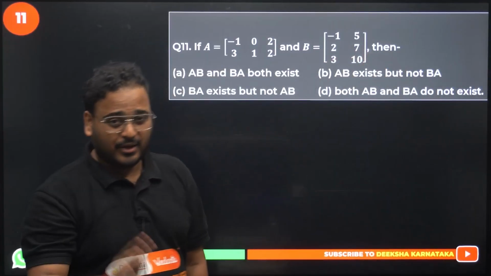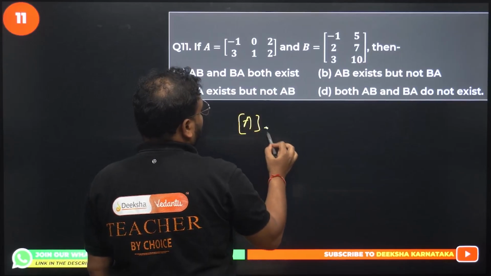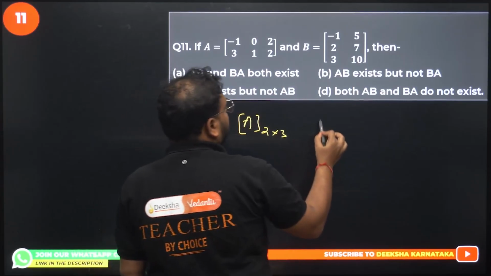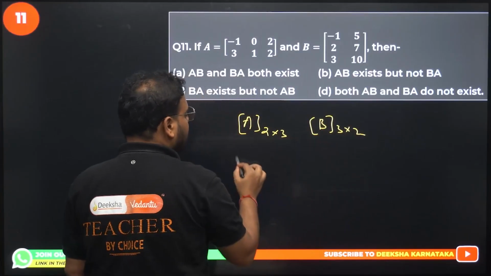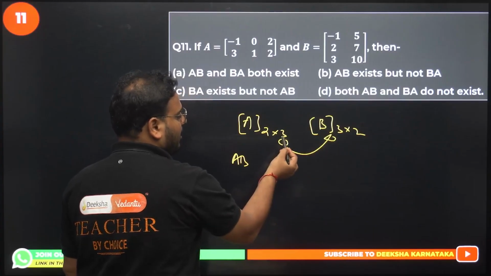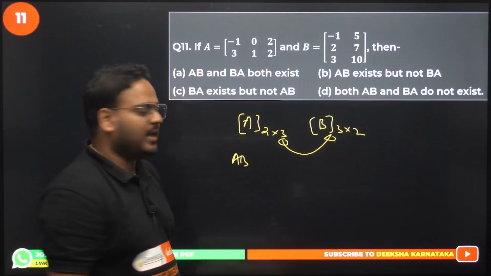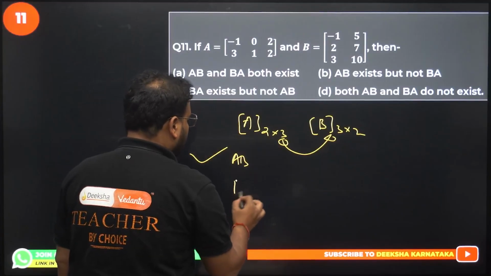Will you multiply? No need. Please check. Matrix A order 2 row 3 column. Matrix B order 3 row 2 column. Can you multiply AB? Yes, you can. This 3 and this 3 is equal, right? Number of columns here, number of rows there is equal. I can multiply AB. So AB is defined. Let's look for BA now.